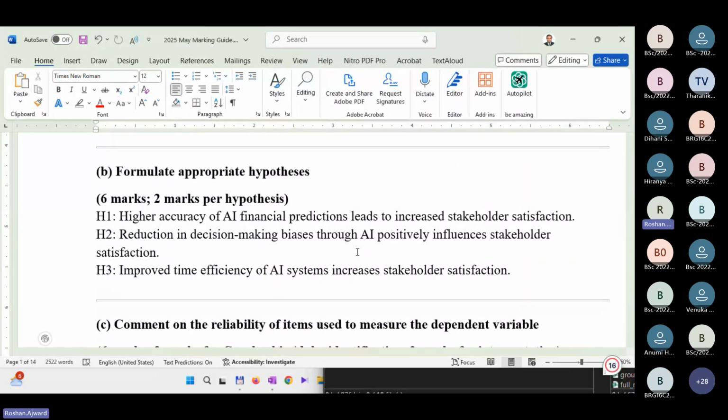Because we expect a significant impact, not just an impact, a significant impact with a value less than 0.05. The sig value, or the p value, the probability value, should be less than 0.05. Sir, when we say significant impact, do we need to say whether it is increasing or decreasing? No, it's not necessary, Buddha. You can keep it open.